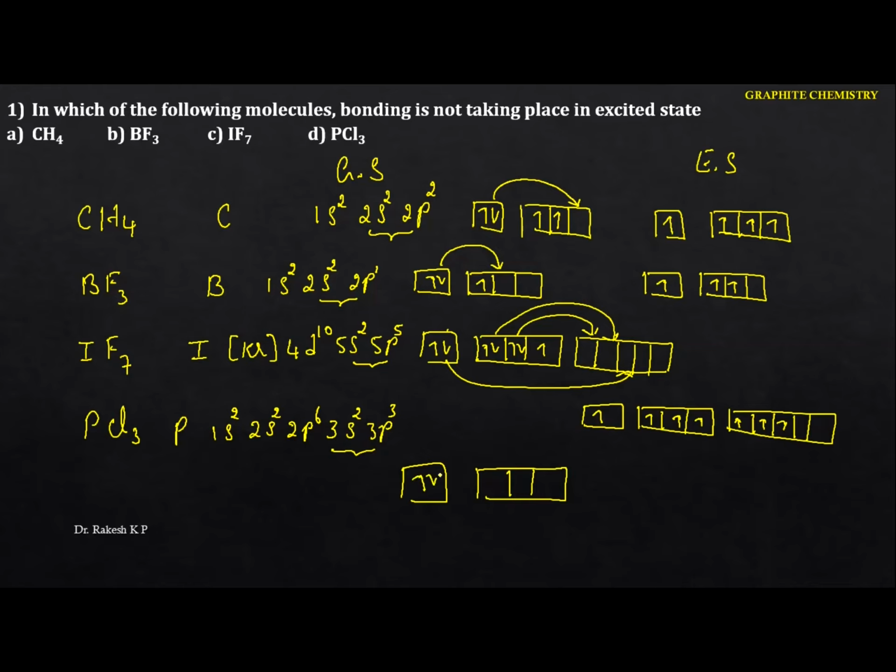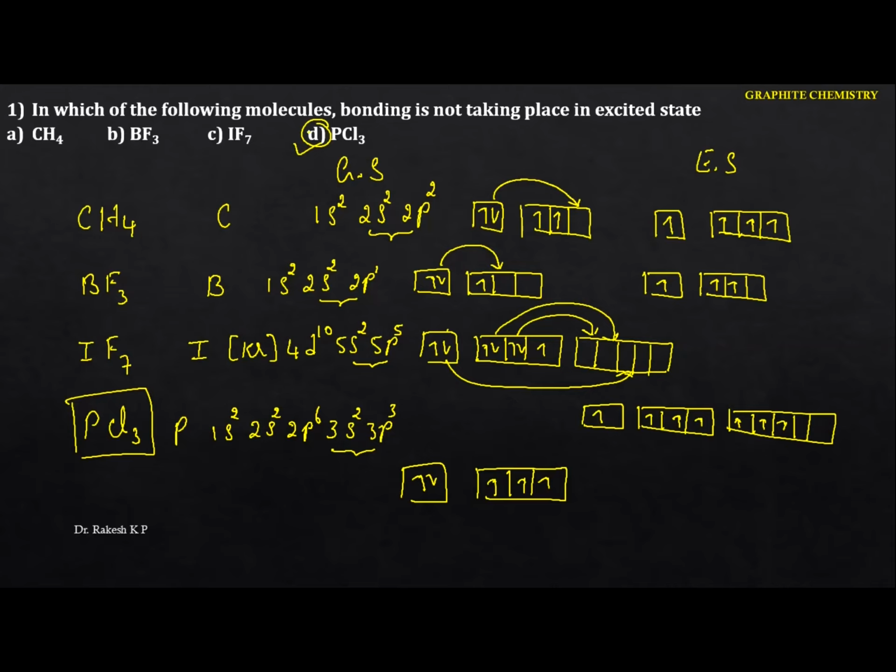Here we are having 2 electrons, here we are having 3 electrons, but actually this phosphorus requires 3 unpaired electrons. So these 3 unpaired electrons are present in the ground state. That means bonding is not taking place in the excited state, because in the ground state there is availability of 3 unpaired electrons, hence this particular compound is formed in the ground state. Hence the option is D.